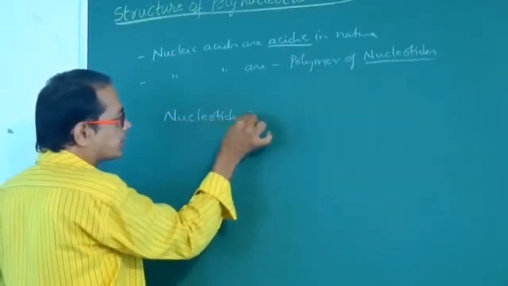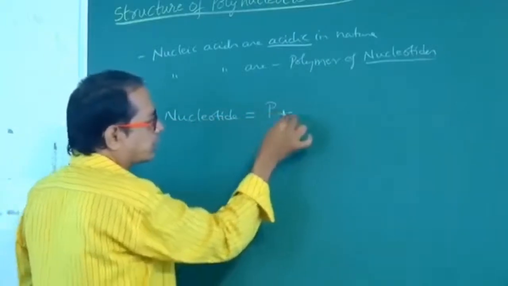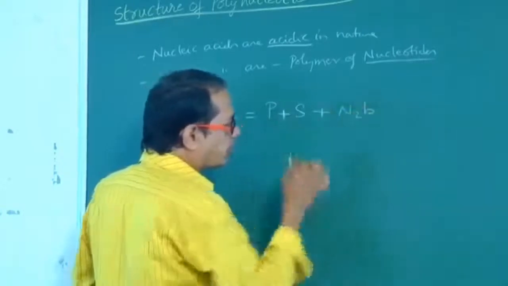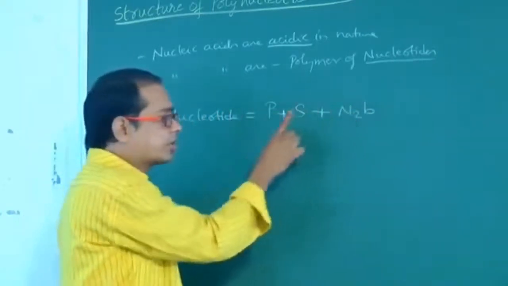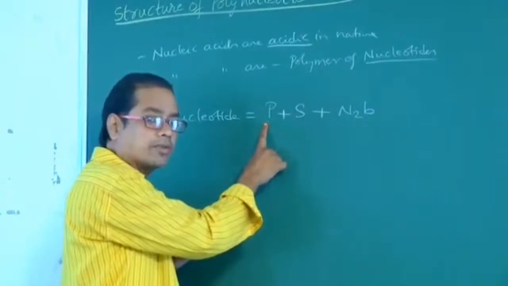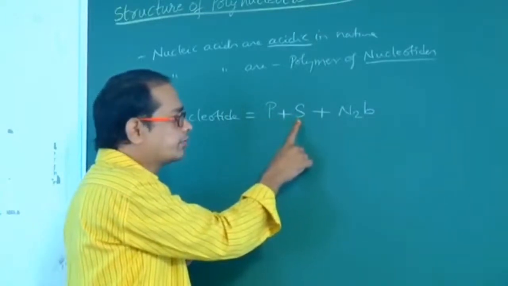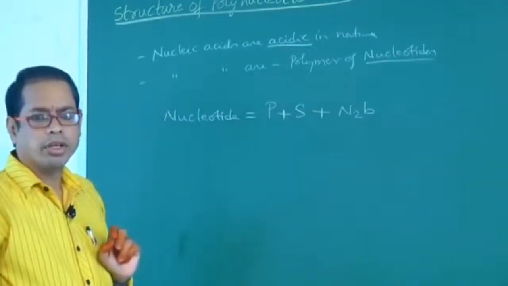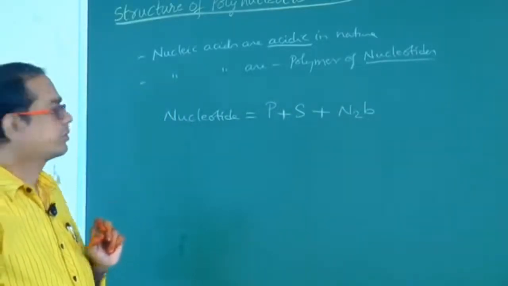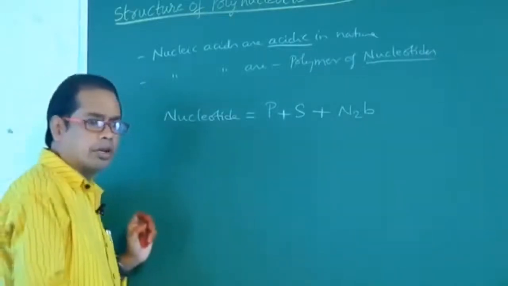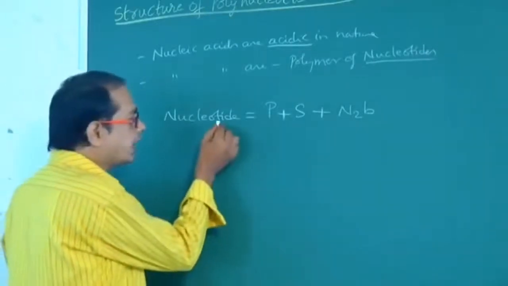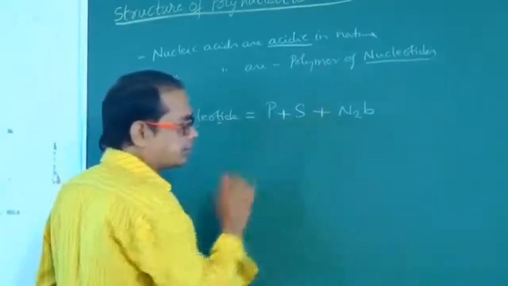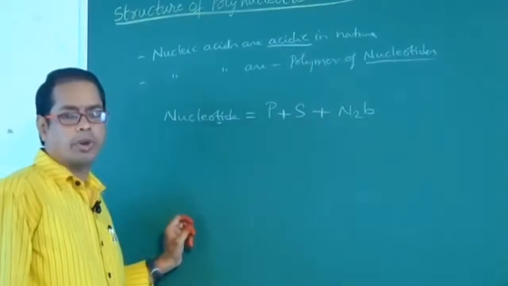Nucleotide means phosphate plus sugar plus nitrogen base. Phosphate group or phosphoric acid, sugar, nitrogen base. These three together are called nucleotide. How can you remember? In nucleotide, a T sound is there. T for 3. Three members are there. Like that you may remember.